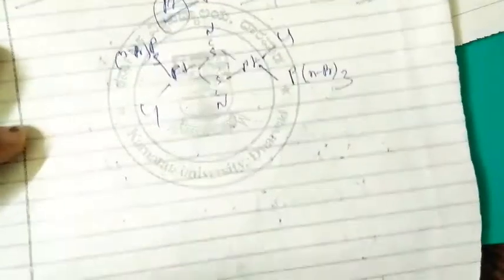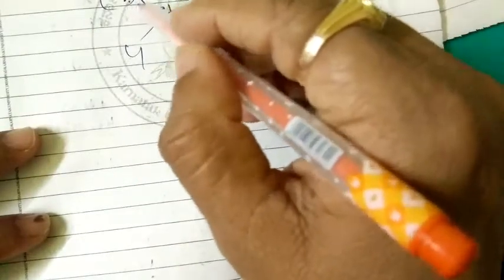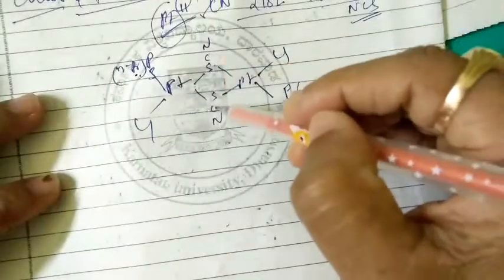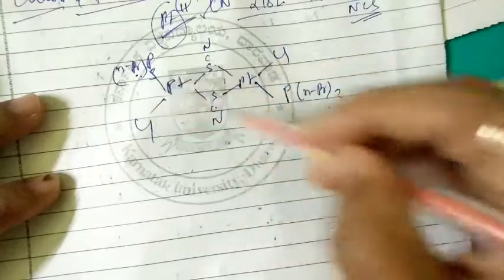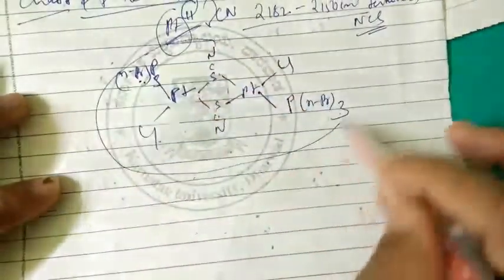Here you can see the N propyl phosphine, bonded with sulfur, then platinum, N propyl phosphine, chloride, chloride. This is one according to Duncanson and Chatt.